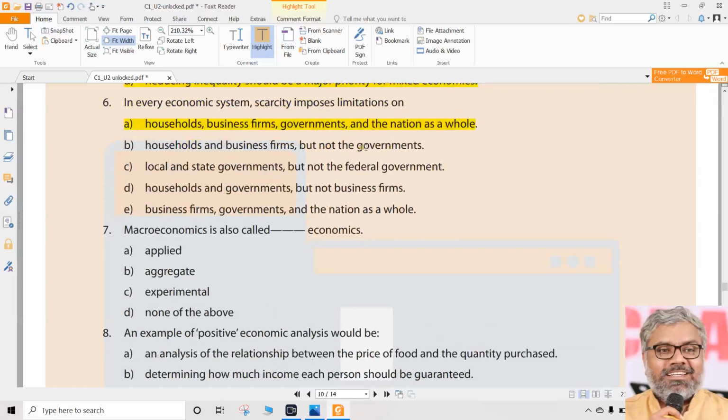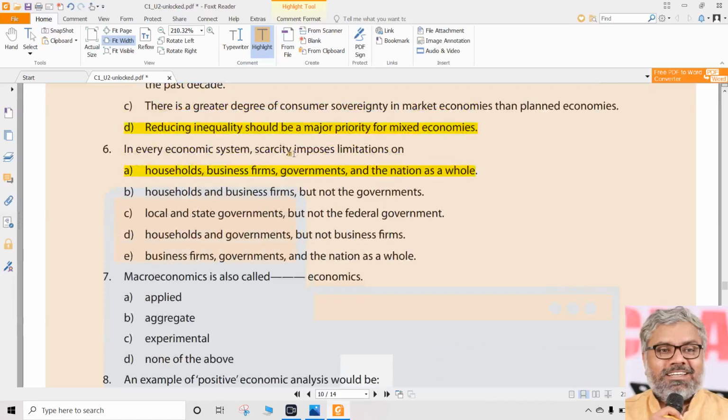You cannot say government will not have scarcity. Why would it not have scarcity? It will also have scarcity. It has a lot of needs, a lot of wants, but it cannot fulfill them. In the same way, business firms will also have scarcity. Here E also looks like business firms, governments, and nation as a whole, but households are not there. So definitely households also will have scarcity.